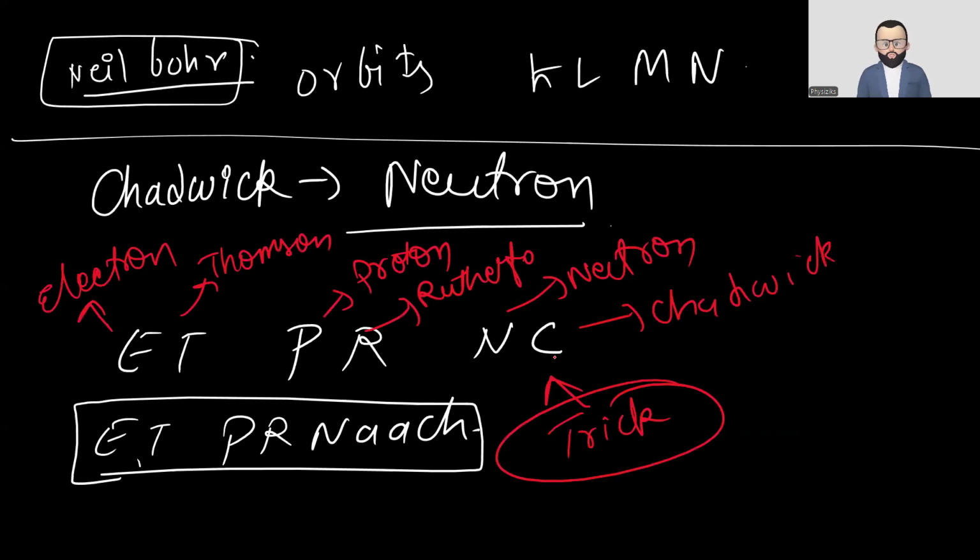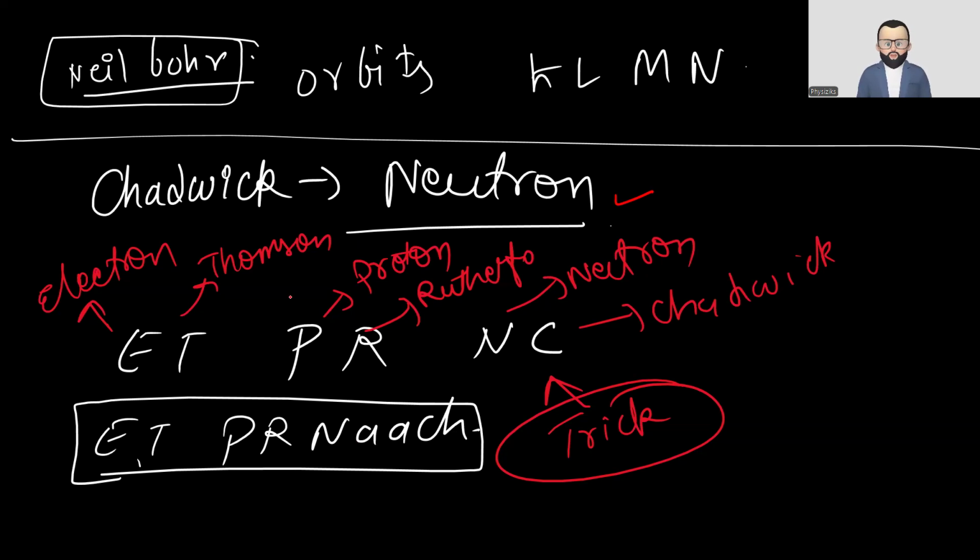Then Niels Bohr came. Bohr talked about the orbits like K, L, M shells. Then Chadwick came and talked about the neutron. You don't have to go deep into all these things; you only need to know them in a very short manner, because not much is going to come from this part. If they ask, the basic things will be asked, so you can easily give the answer.